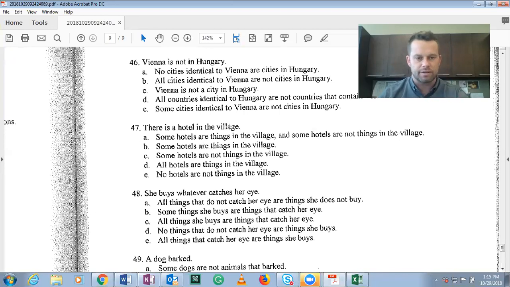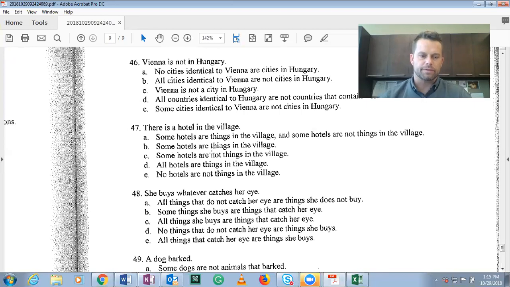Well, this says nothing about what's not there, so that doesn't capture the meaning. Some hotels are things in the village. That does capture the meaning. Some hotels are not things in the village. This doesn't say anything about what's outside the village, so that doesn't capture the meaning. All hotels are things in the village. That's not true either. It's saying that there's one hotel in the village. There are a bunch of other hotels that aren't there, so that's not true. No hotels are not things in the village. It's also not true. So the answer here is some hotels are things in the village, B.